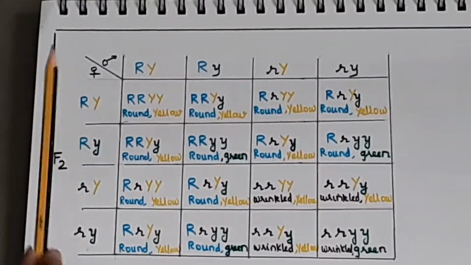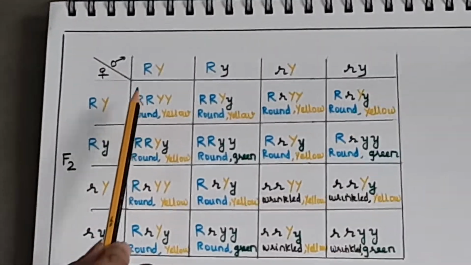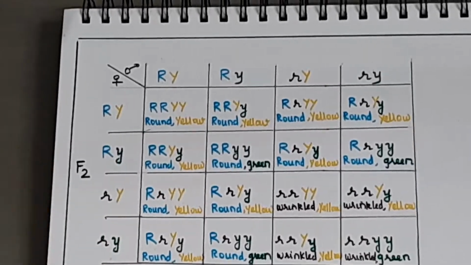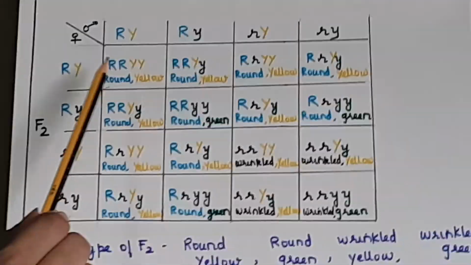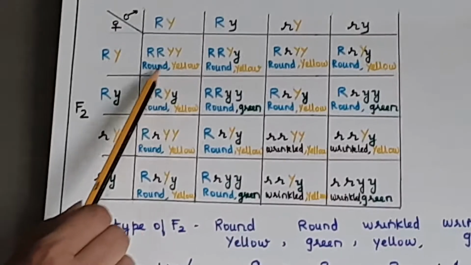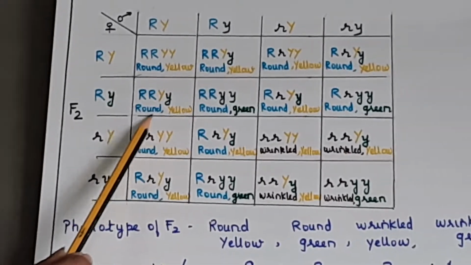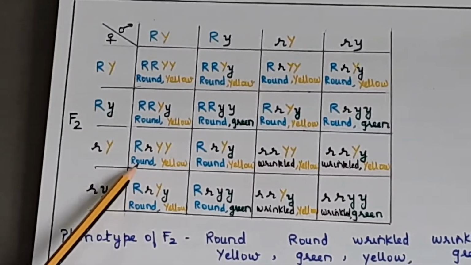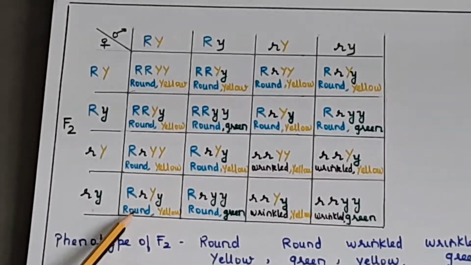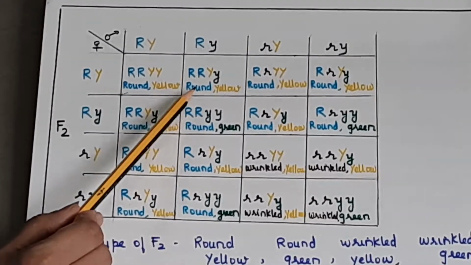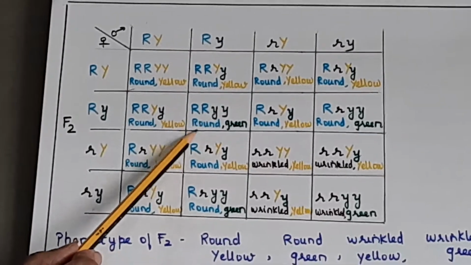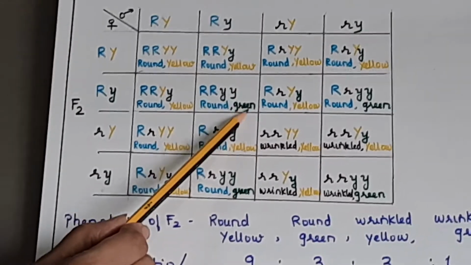Now below each outcome, you have to write the phenotype. That is very important. So this will be what? Round and yellow. This will be what? Round and yellow. Yes, very good, round yellow. This round yellow. Now this will be round and green. Small y is green.